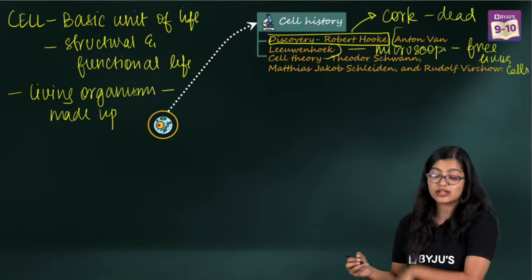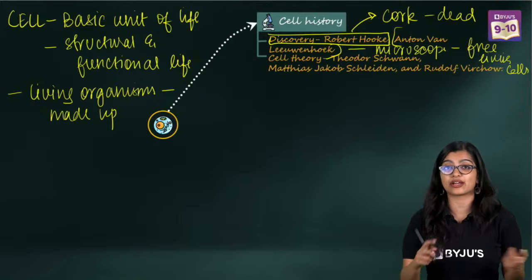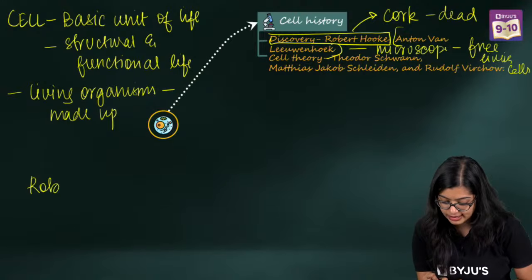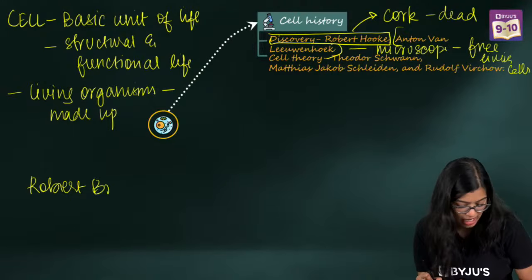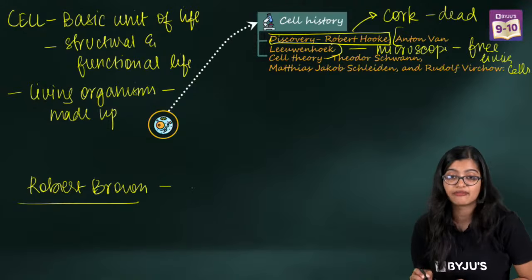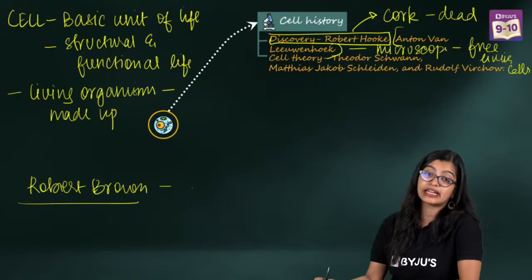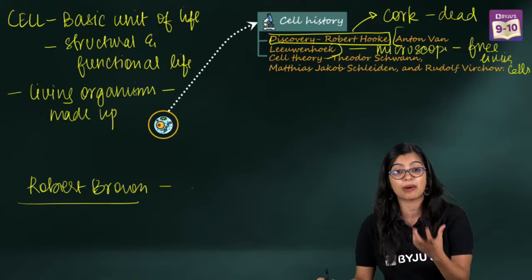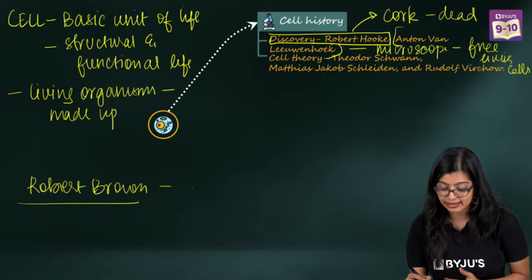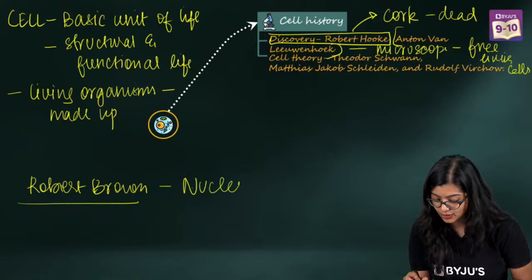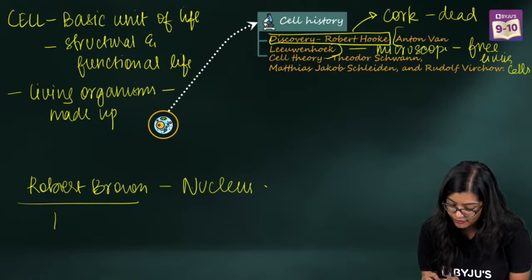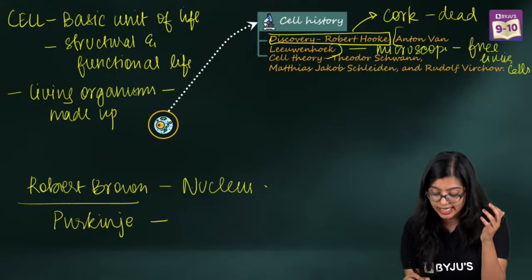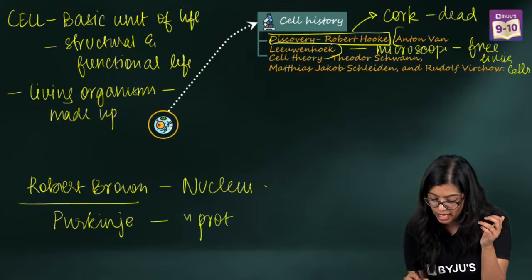Then, of course, we had contributions by other scientists like Robert Brown and Purkinje. So, what did Robert Brown discover? Very quickly in the chat, what did he discover in 1831? He discovered a very important part of the cell, the nucleus. Exactly. He discovered the nucleus. And then, of course, we had Purkinje, who coined the term protoplasm.